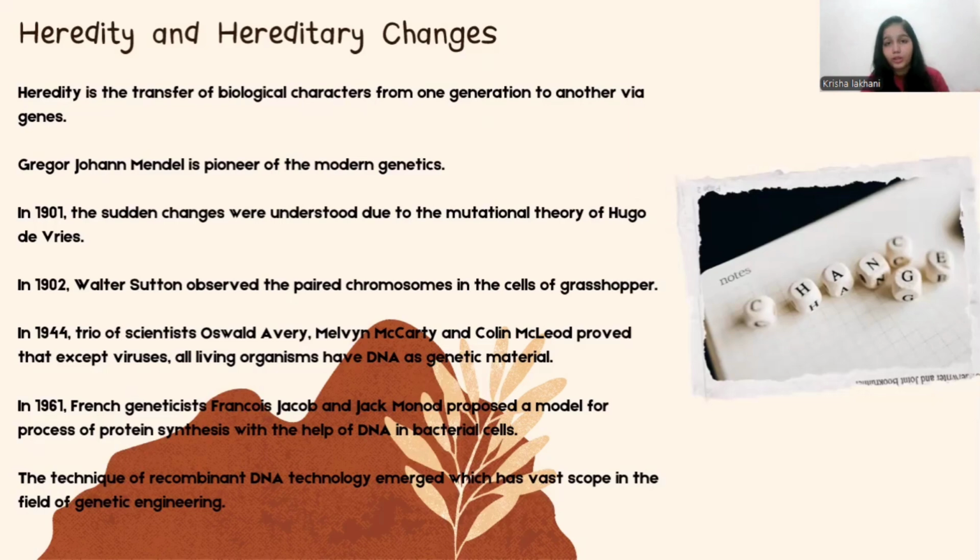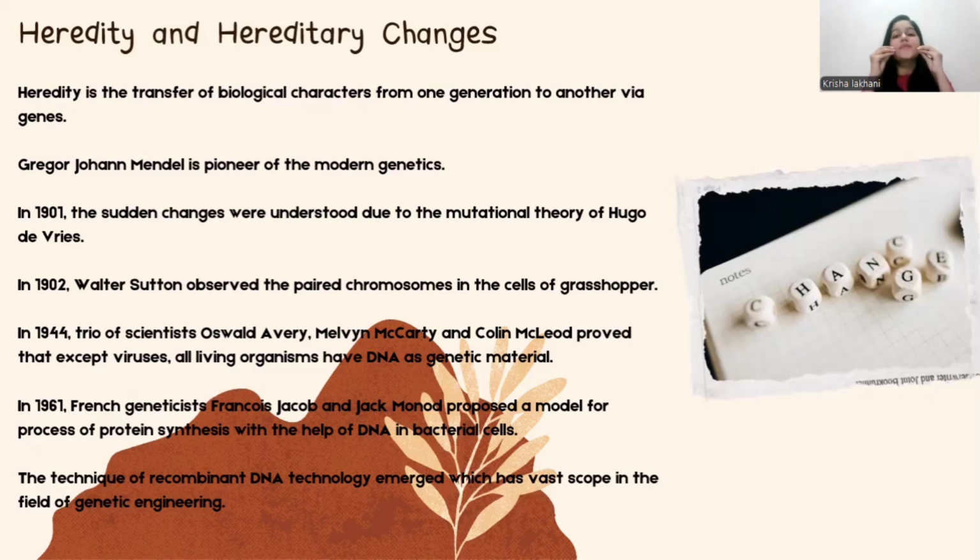Hugo de Vries was the one who proposed the mutation theory. Mutation theory is nothing but any sudden change that happens in the genes, or the genes getting altered. A simple example of mutation is sickle cell anemia. One change in the gene sequence changed the whole frame, and valine got substituted over there, and all the hemoglobin became sickle shaped. We know that very well. We have studied it in 9th standard. Sickle cell anemia is the common example of mutation.